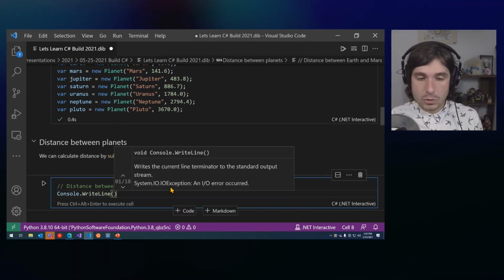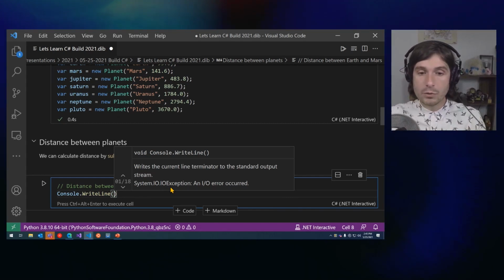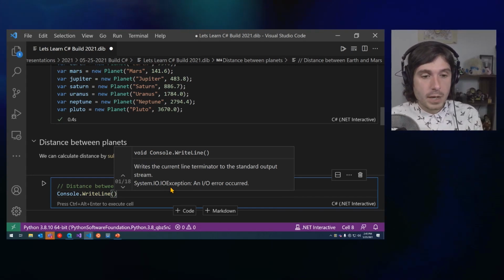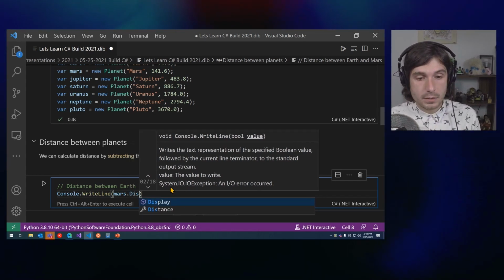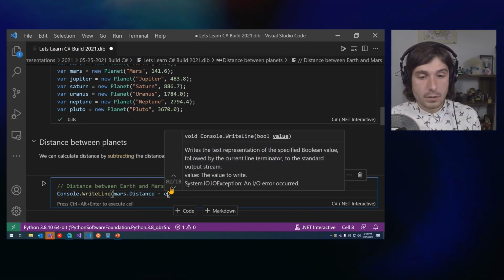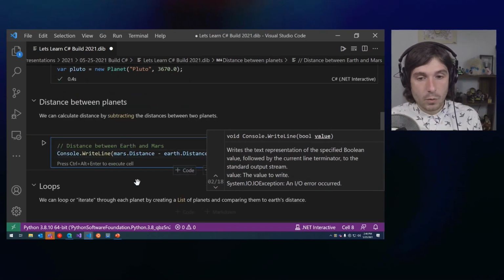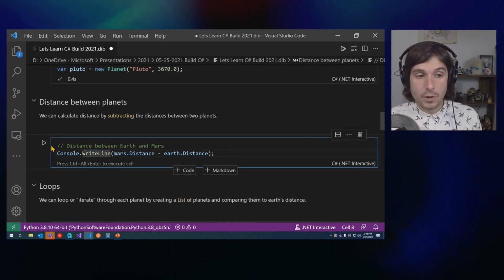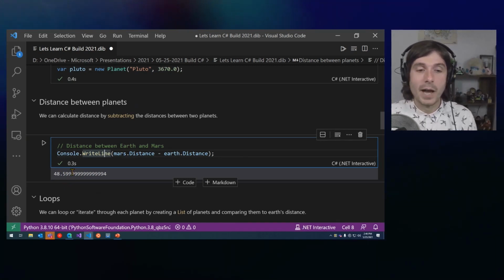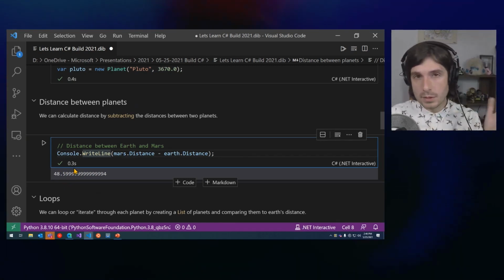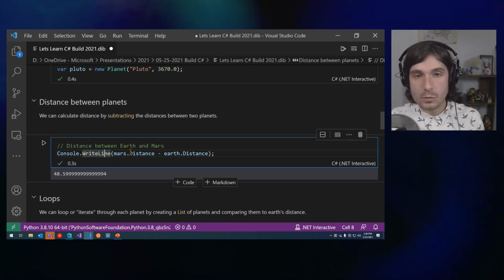So what I'm going to do here is say Console.WriteLine, because we're writing to our console. There are many ways to write to different files or to a debug log, but here console will give us the output. And I'm going to say mars dot distance, there it is, minus earth dot distance. And what that will give us is how far away Mars is from Earth. And we can see here, about 6 million miles away, if they're in a perfect line, which obviously is true all the time. So now that we know how far away Mars is, what about every other planet?